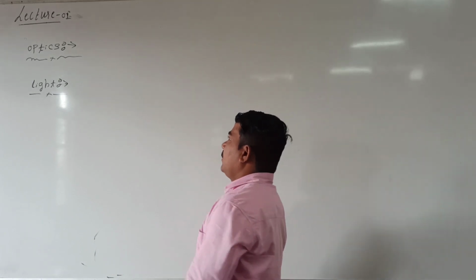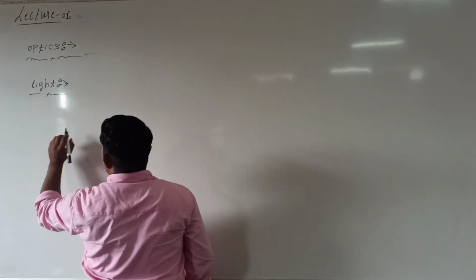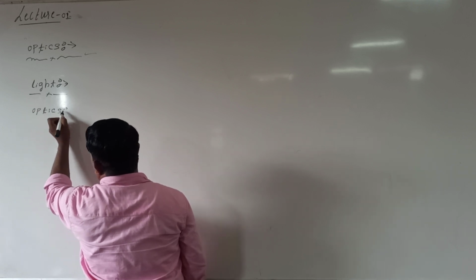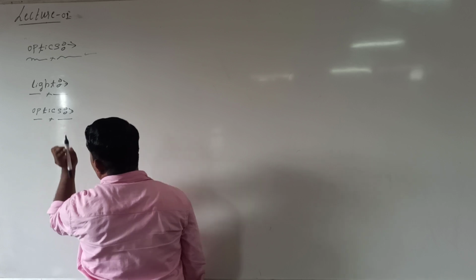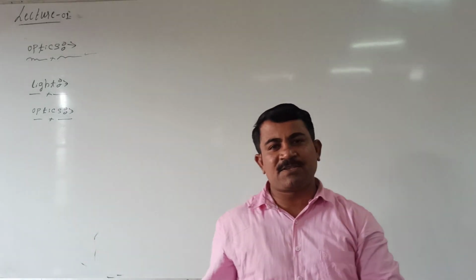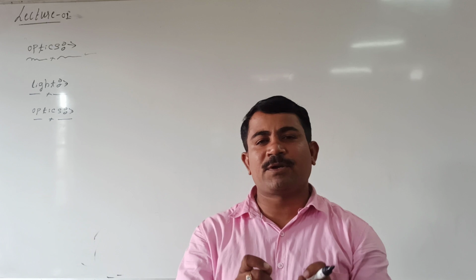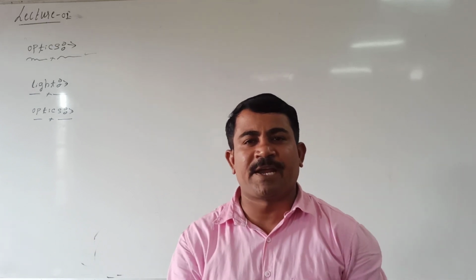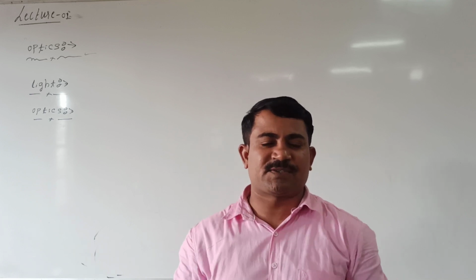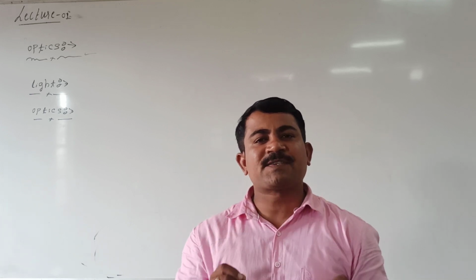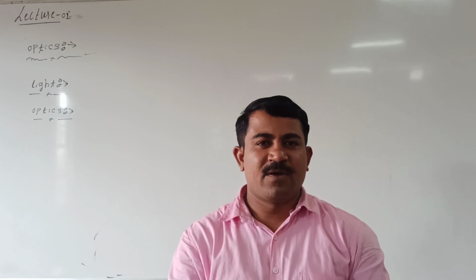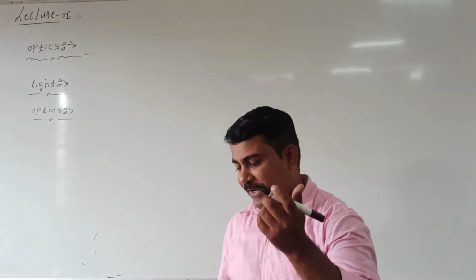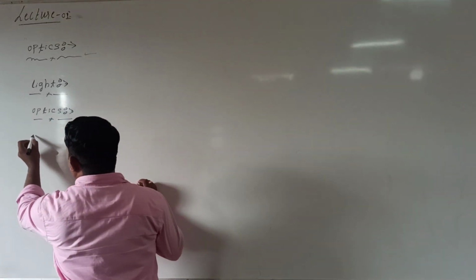Initially, let us take what is meant by optics. Optics is a branch of physics which studies the behavior and properties of light. What behavior and what properties of light exist, we will study under optics. Mainly, optics can be classified into 3 categories: geometrical optics, physical optics, and quantum optics. See here, the branches of optics can be classified.